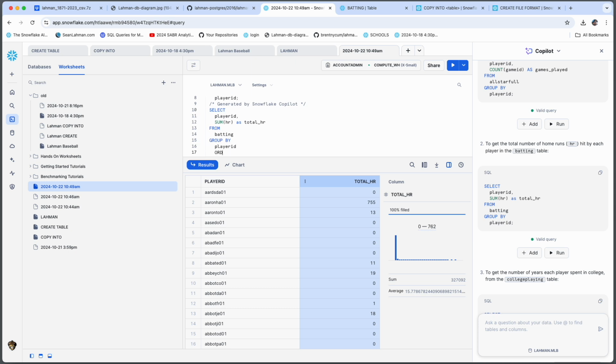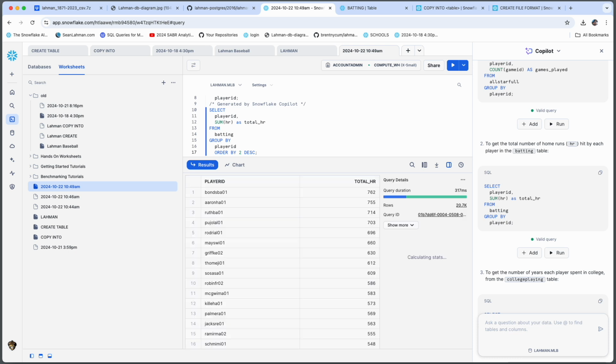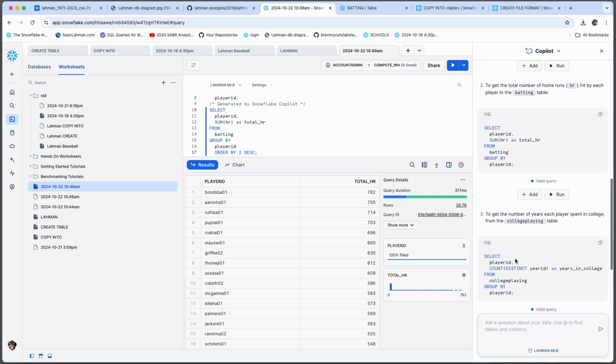So we'll put a little order by. We'll run it again. Sure, we got Barry Bonds at the top, Hank Aaron, Babe Ruth, Albert Pujols, Alex Rodriguez, Willie Mays, Ken Griffey Jr., Jim Thome, Sosa. Yeah, so that looks good.